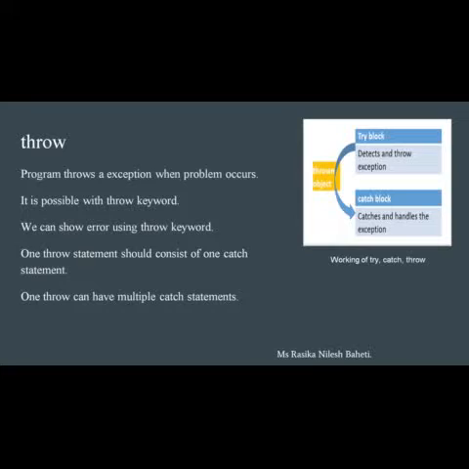And now, finally, the throw block. A program throws an exception when a problem occurs. It is possible with the throw keyword. We can show an error using the throw keyword. One throw statement should consist of one catch statement. One throw can have multiple catch statements. Here the diagram shows the working of all three blocks, that means it shows how exception handling is done.